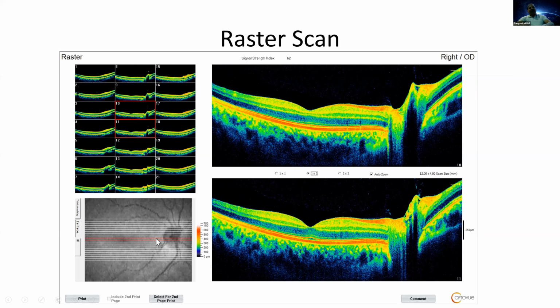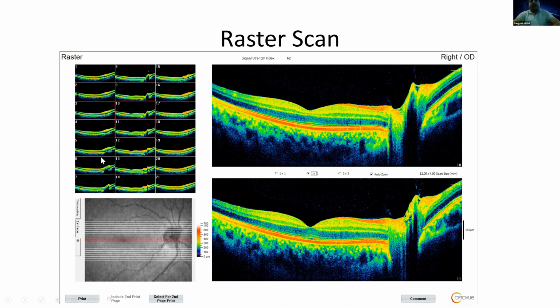So initially, when the patient first visits, ideally get both the raster and the radial scans to get the maximum information. Then on a revisit, you can always plan what type of scan you want, and you can get the scan later on.